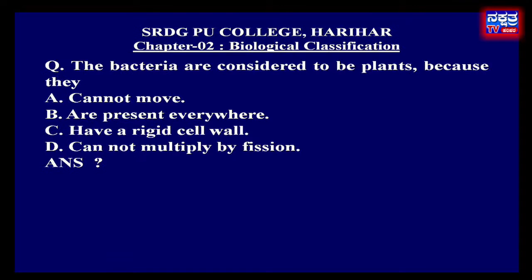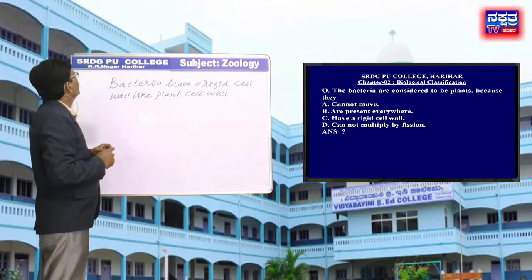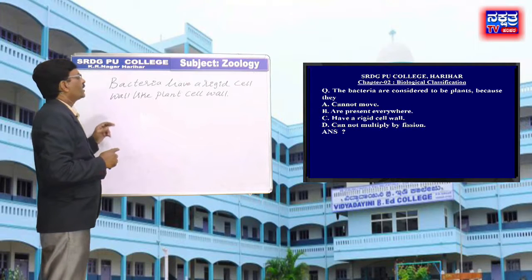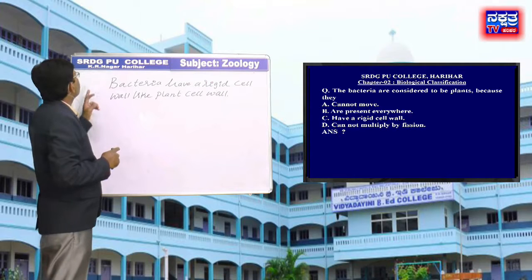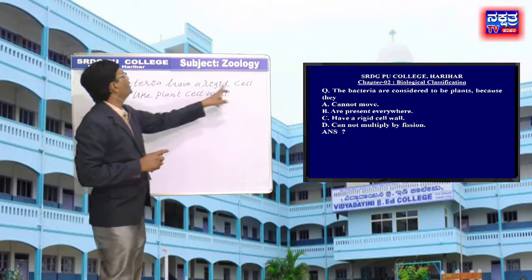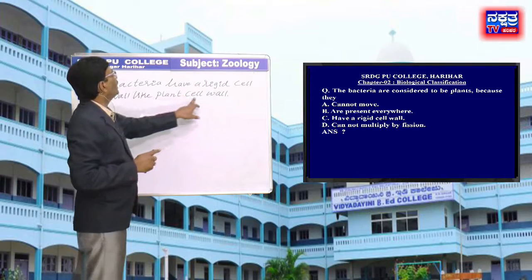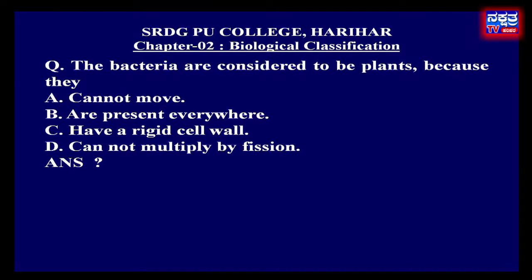Move to next question. The bacteria are considered to be plants because they, options A, cannot move, option B, are present everywhere, option C, have a rigid cell wall, option D, cannot multiply by fission. The bacteria are considered to be plants because they have a rigid cell wall like the plant cell. Therefore, in the given options, C is the right answer.